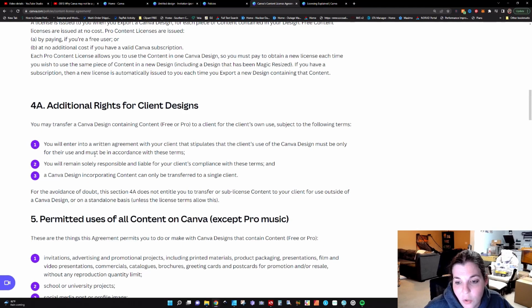You will remain solely responsible and liable for your client's compliance with these terms, and a Canva design incorporating content can only be transferred to a single client. So what does a single client mean? If you're selling the same design multiple times on Etsy, that's multiple clients. So is that considered a client design? I'm not sure. Seems a little sketchy to me.